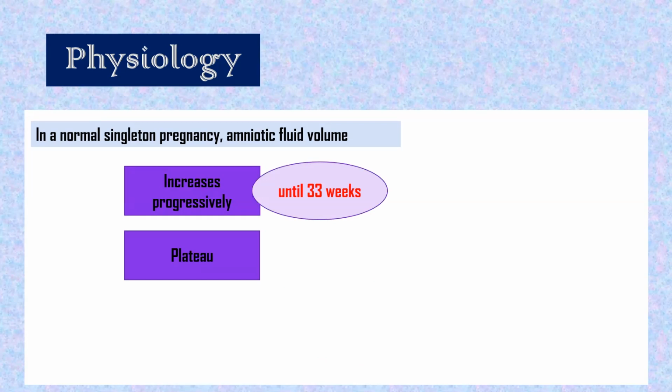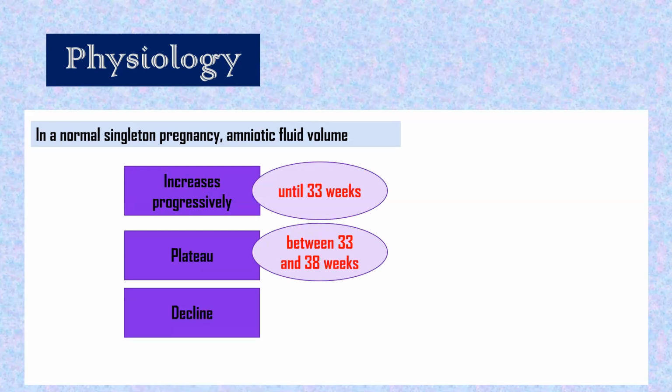Up to 38 weeks. After that, what happens? It decreases between 38 and 42 weeks. So initially it increases progressively until 33 weeks, then it plateaus between 33 and 38, and from 38 to 42 it starts declining.